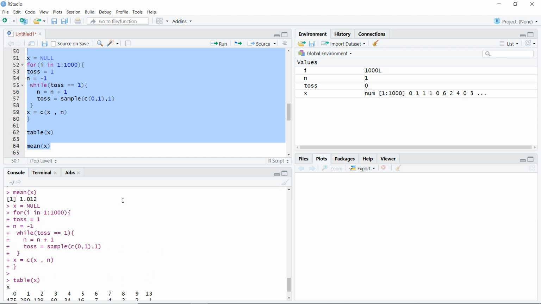So this is how we use our for loop and while loop. In the next video, we'll talk about how to use data, how to import data, everything about using data and writing data in RStudio. Let's end our video here and we'll meet next time.